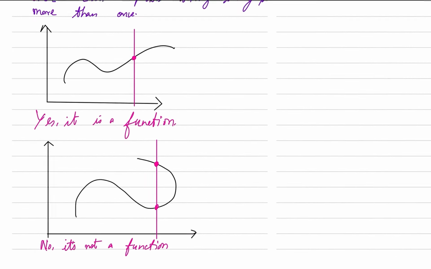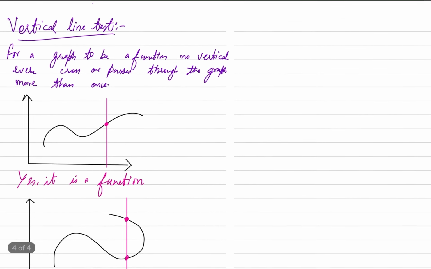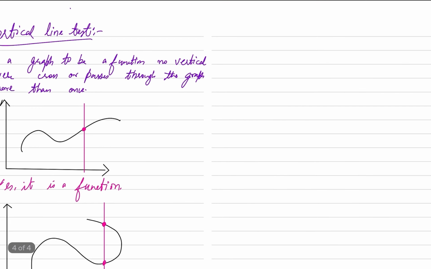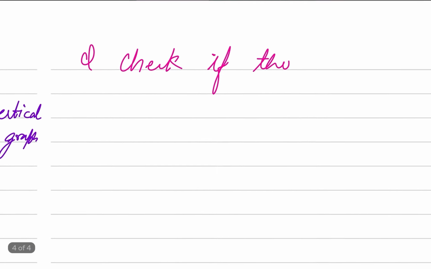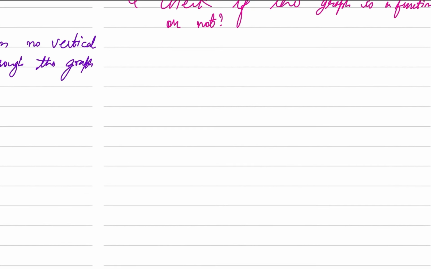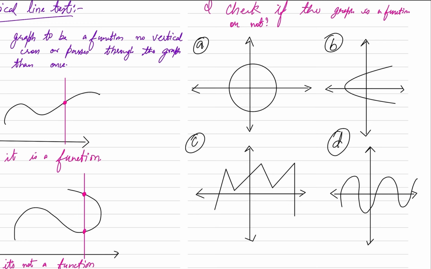Okay, I have a few questions also, to check if each graph is a function or not. We will check on the same basis, passing a vertical line through each to see whether it passes just once or twice. So to do that, let's draw the graphs. I am making more than one graph here. We have to check if each is a function or not, so we will pass the vertical line through them.